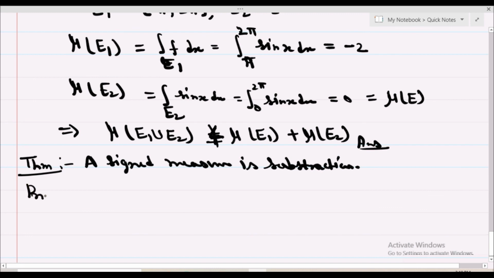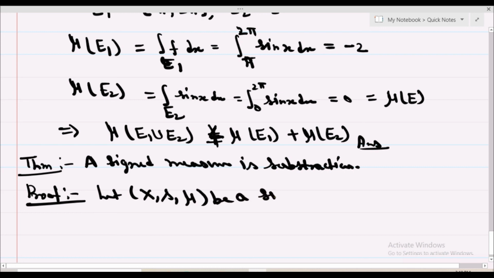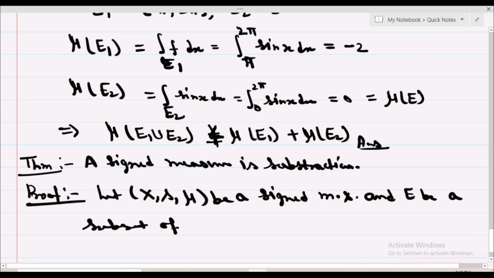For this we assume that, let X, S, mu be a signed measure space. MS means measure space. Okay, and E be a subset of X such that minus infinity is less than mu of E less than infinity.